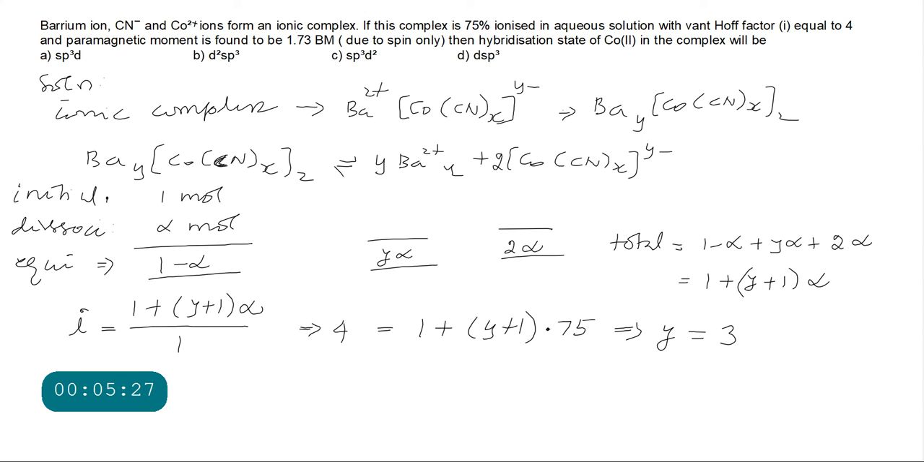So we got the y value. Now we know this y value, so we will write the formula Ba3 [Co(CN) x times] twice. Now we have to go for x. What is the value of x we have to see. Here 3 times barium ions are given, so the total positive charge is plus 6. And for the negative ions, you see 2 times the complex.